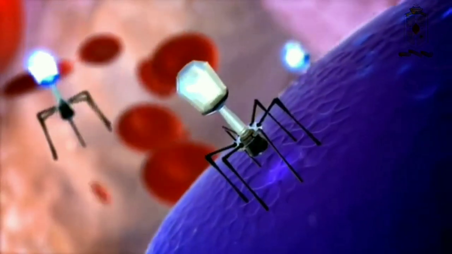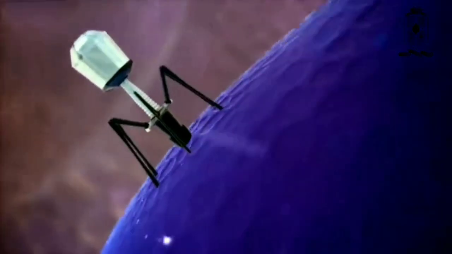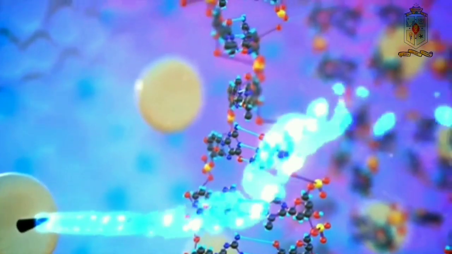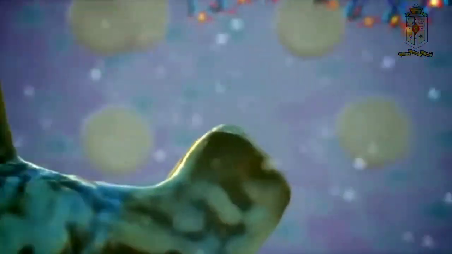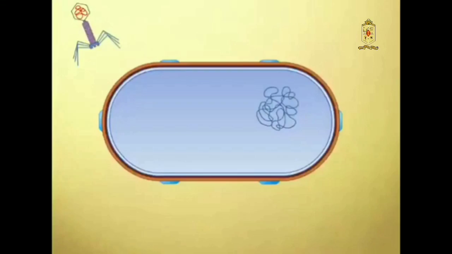Bacteriophages are viruses that infect bacteria and can follow two main life cycles: lytic and lysogenic. In the lytic cycle, phages rapidly replicate within the host cell, eventually lysing it to release new phage particles. In contrast, lysogenic phages integrate their DNA into the host's genome and become a prophage.